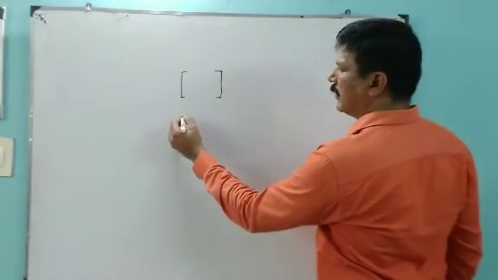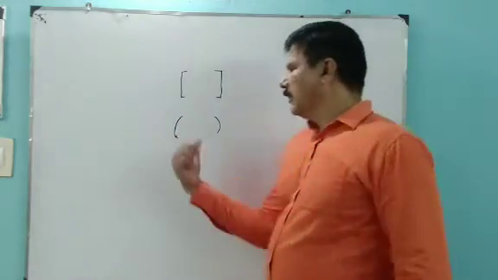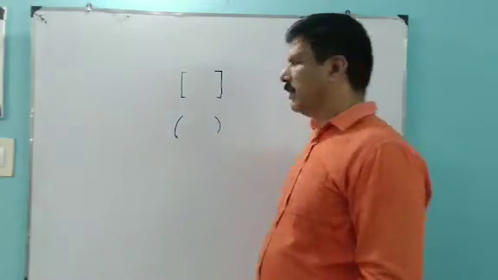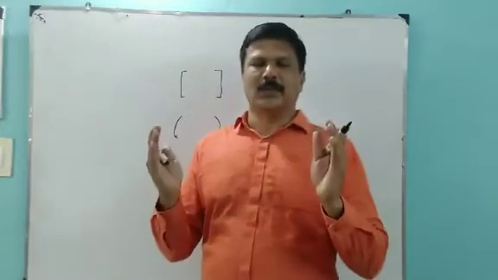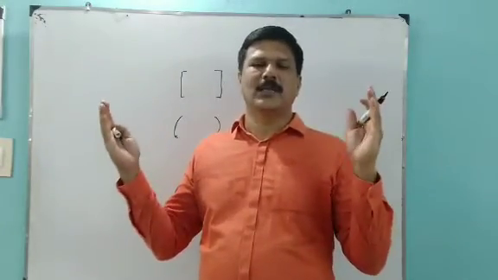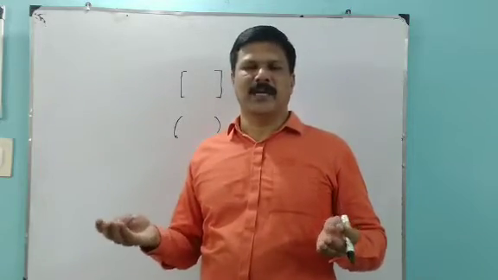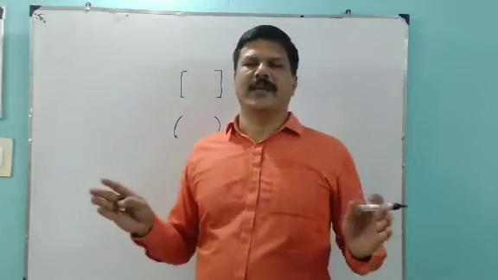Open interval, normal bracket like this. Closed interval means you include the boundary elements. Open interval means exclude, that means we don't take the boundary elements.